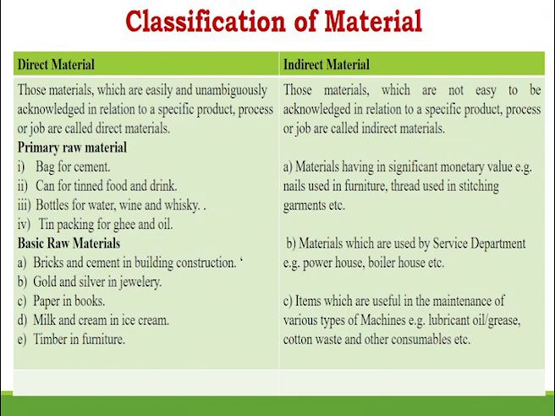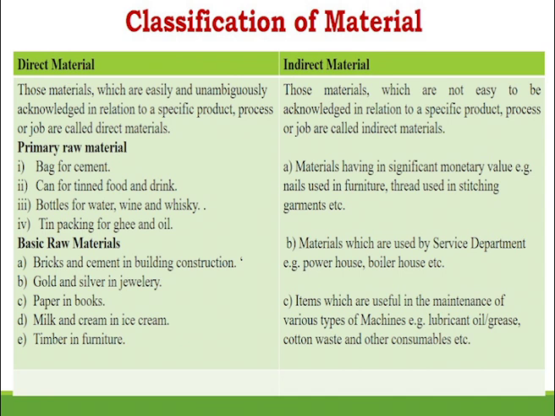Then, as I said, material is classified as direct and indirect based on their traceability. If you are able to trace out that the material is becoming a part of your finished product, then it is called as a direct material. If the material is not becoming a part of the finished product, but it is used in order to make the finished product, then it is called as an indirect material.